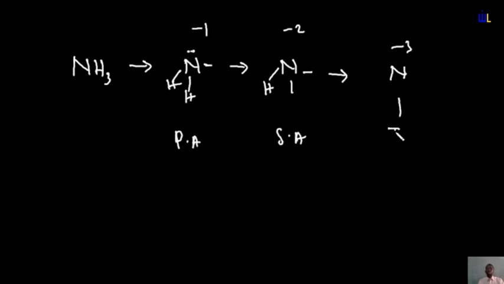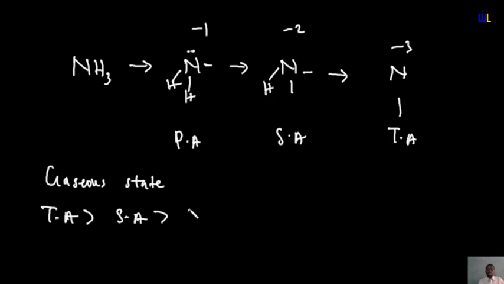and then you have finally -3. This is tertiary amine. So as the negative charge increases, when you are dealing with them in gaseous state, as the negative charges of their gaseous state ions increase, automatically the basicity increases. That is why tertiary amines have the greatest basicity in gaseous state, while primary amines have the least, or ammonia in this case has the least. So in gaseous state, tertiary amines are greater than secondary amines, which are greater than primary amines, which are greater than ammonia itself, basically. But that is in gaseous state. Okay, we go to the next key point.